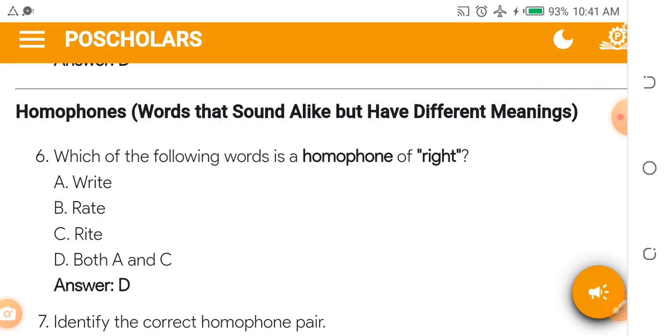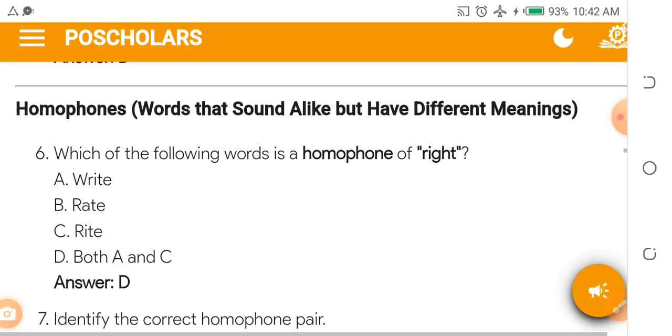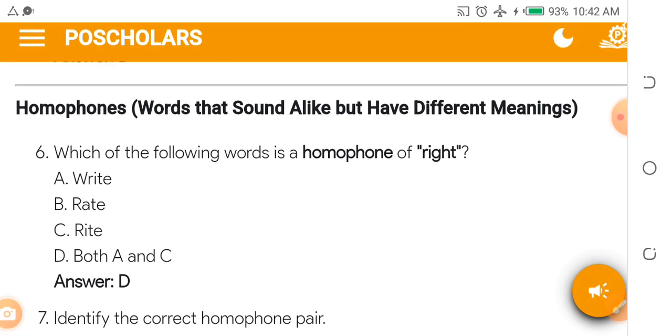Which of the following words is a homophone of right? A. Right. B. Rate. C. Right. Of course, homophones are words that have the same sound, or similar phonetic sounds. The phonetic sounds may not be exactly the same, but they are similar. So you have right and right, the same sound but different spelling.